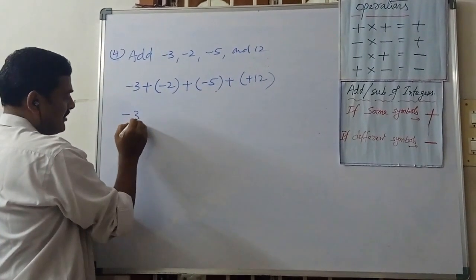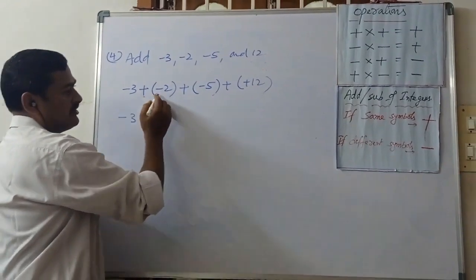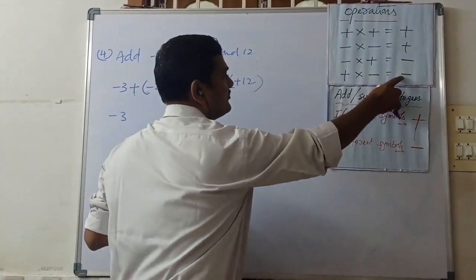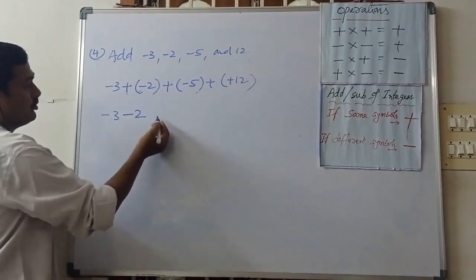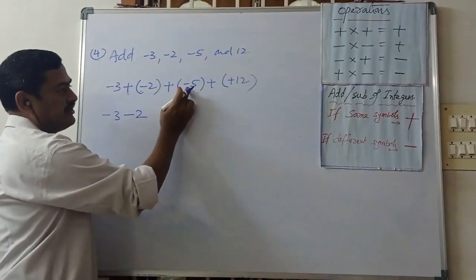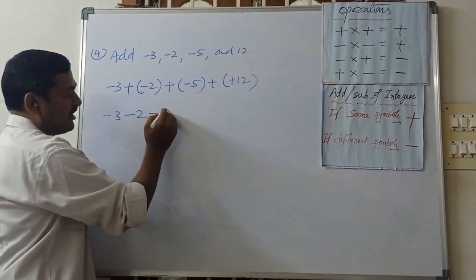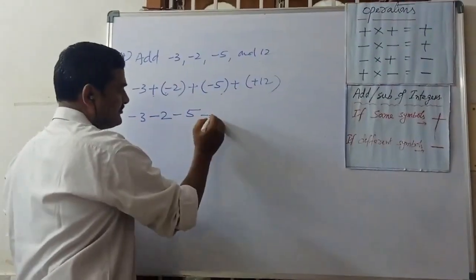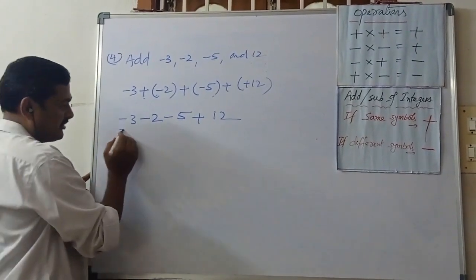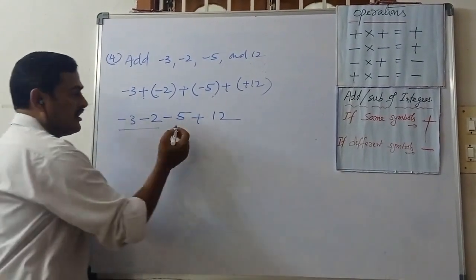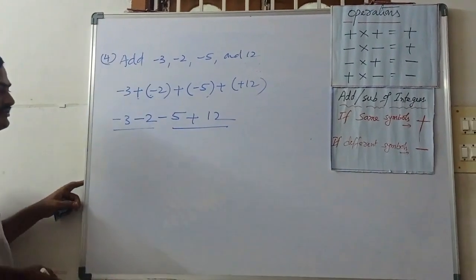Now here there are 4 numbers. First minus 3. What is the operation? Plus into minus, minus 2. Plus into minus, minus 5. Plus into plus, plus 12. First we add these 2 numbers and then come to the other 2 numbers.